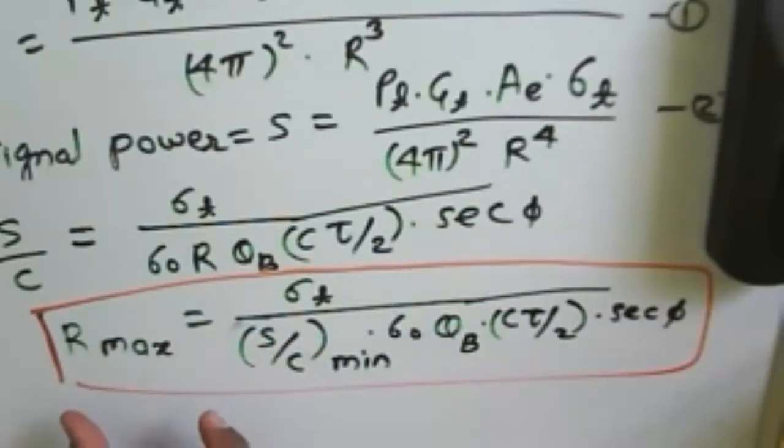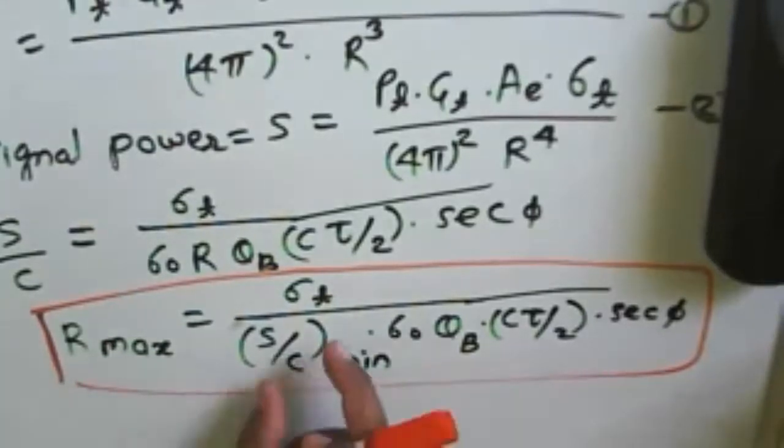Mostly noise is less than the clutter, so for a given radar we can say that the maximum range is depending upon the clutter power, not the noise power.